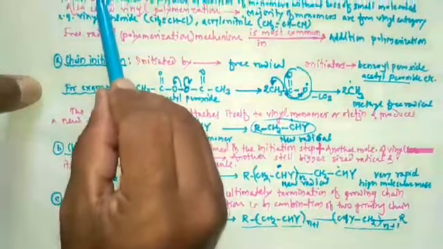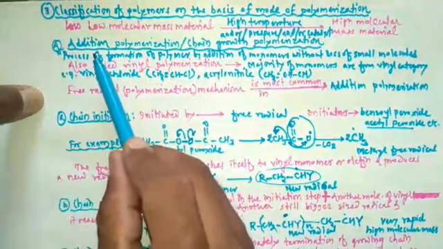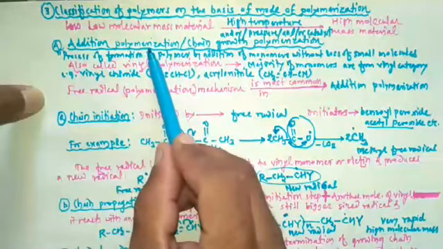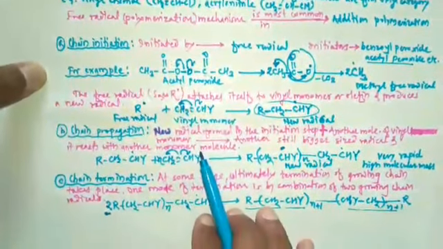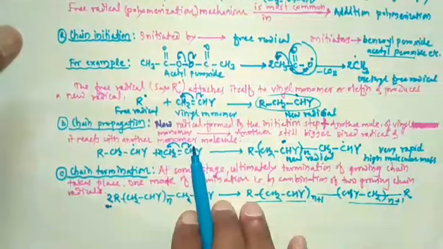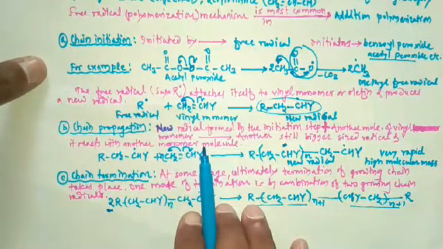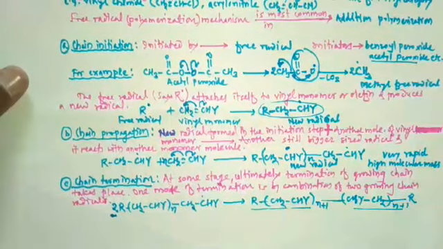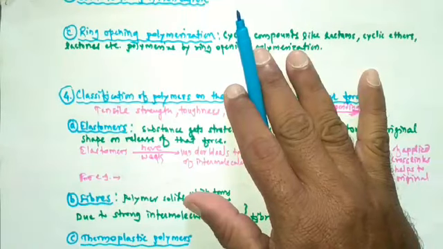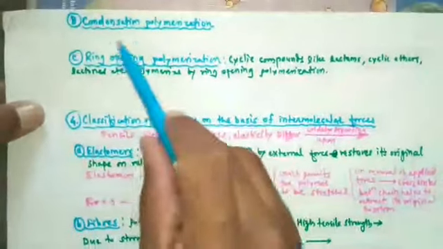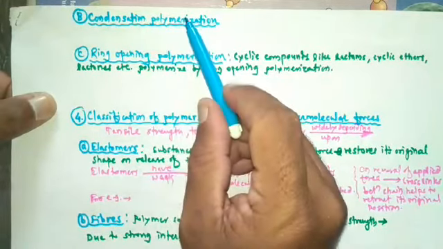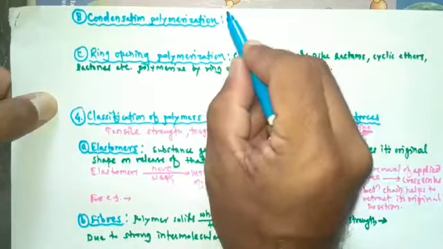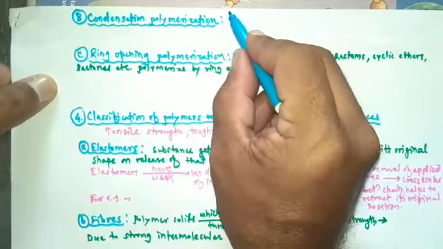So after discussing in detail the first mode of polymerization, that is addition polymerization, now we are going to study the next mode of polymerization, and that is the condensation polymers. So let's study the next one. See here, this is the next mode of polymerization, condensation polymerization. So condensation polymerization is nothing but the process of formation of polymer